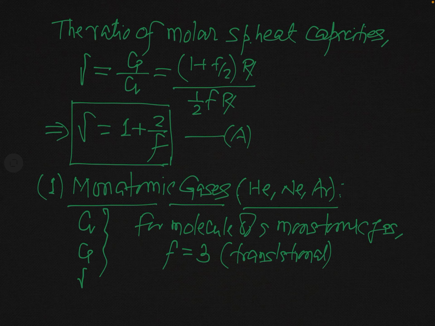So if F is equal to 3 for monatomic gas molecules, we can now easily find the value of Cv, Cp and gamma by using the results which we have just obtained. So now let us see. First of all, Cv.